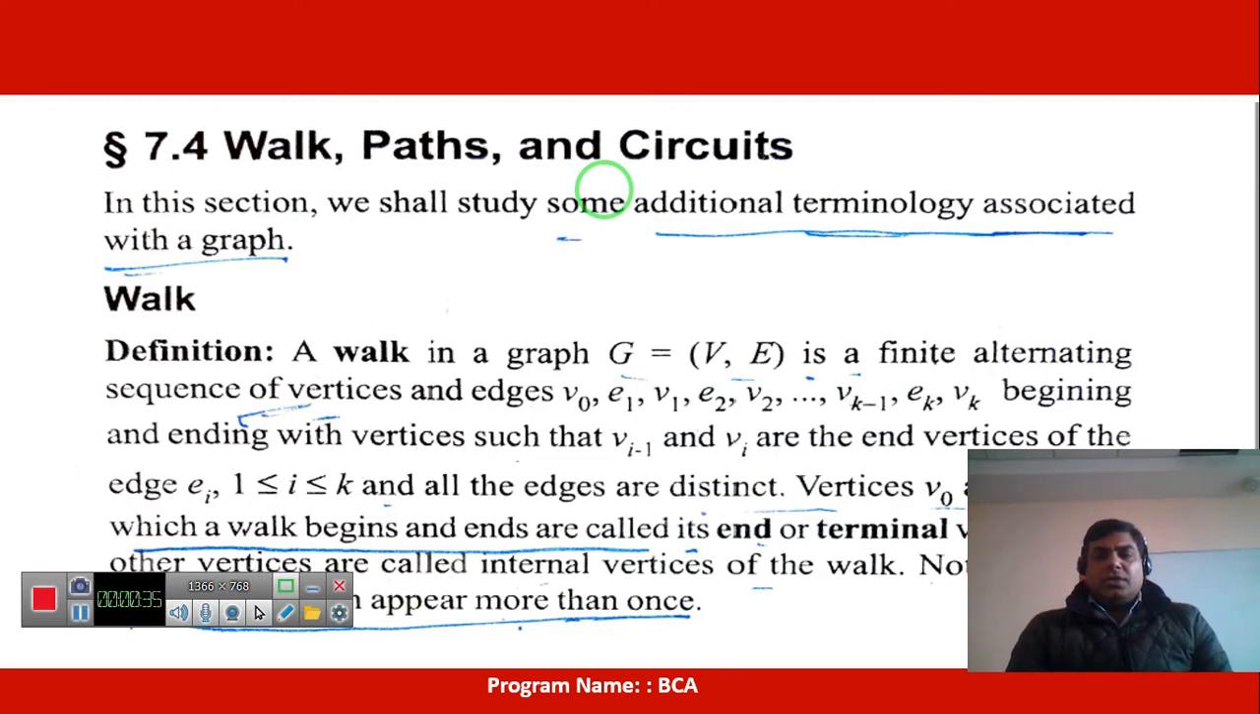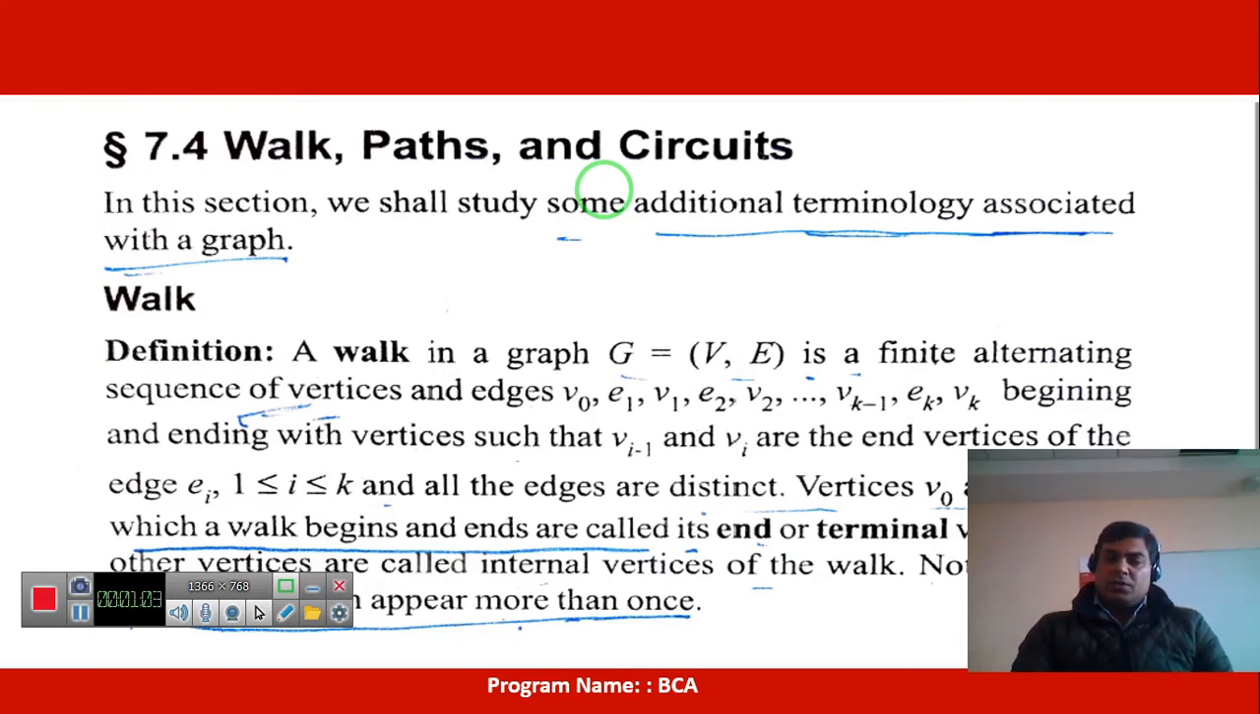So actually, when we traverse the graph, we should traverse also the vertices and edges. So how many vertices and edges we are going to traverse? This is called trail. After traversing, if you reach the initial vertex and final vertex maybe coincides,